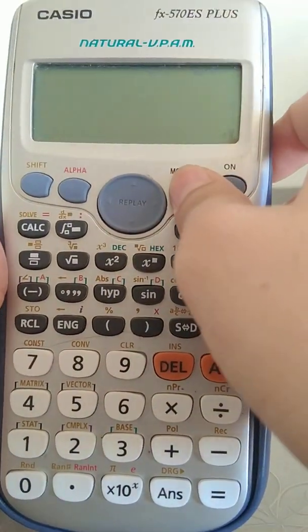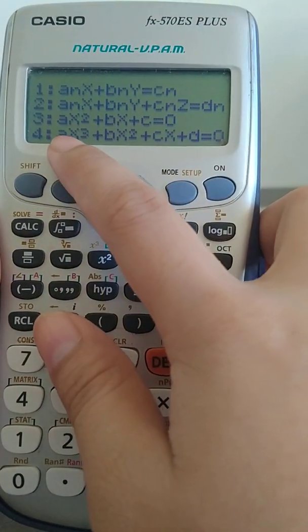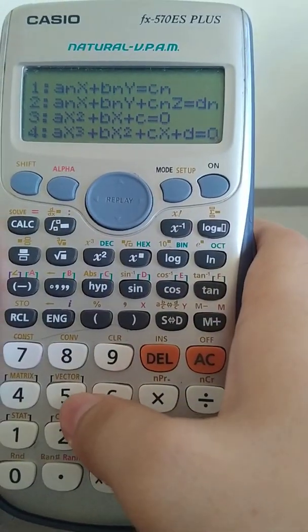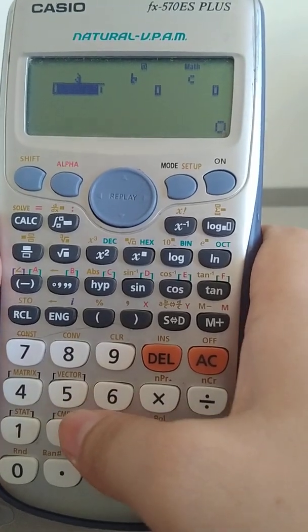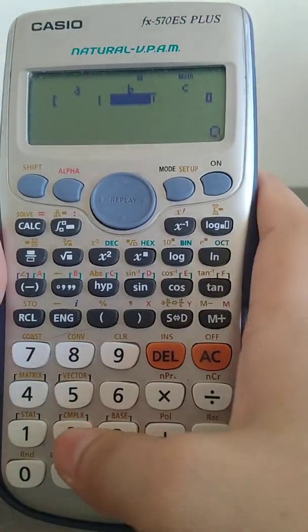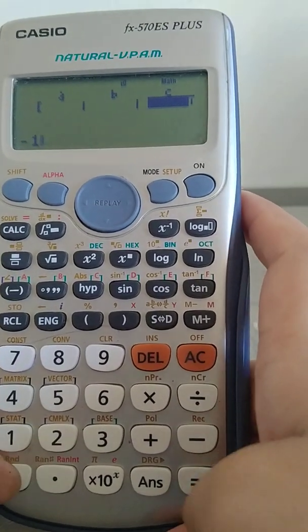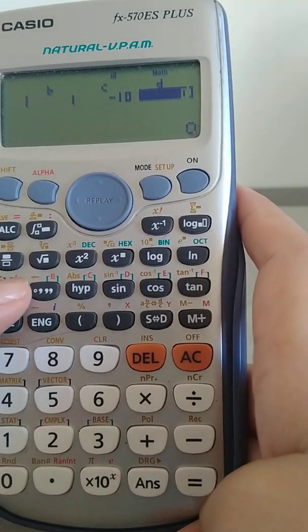So, press mode and then press 5 and then cubic roots press 4 and then plug in our value, which are 1, another 1, and then -10, and then -4.